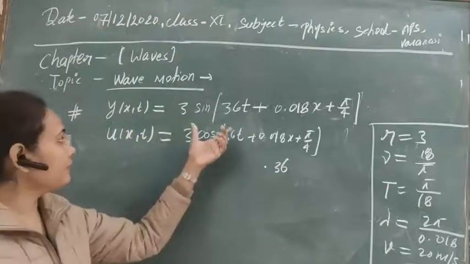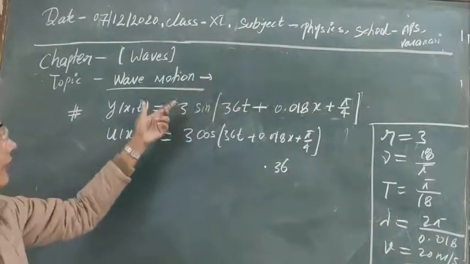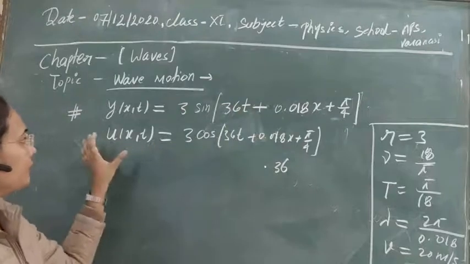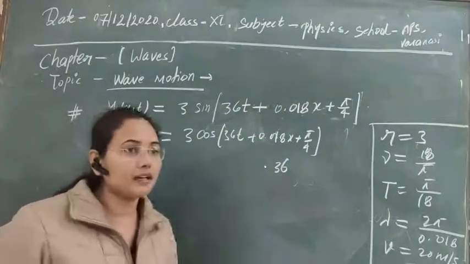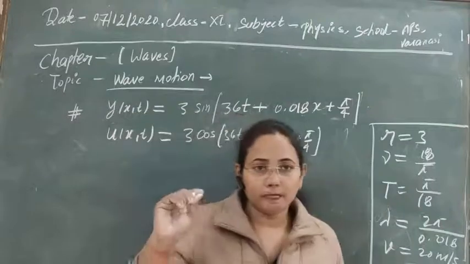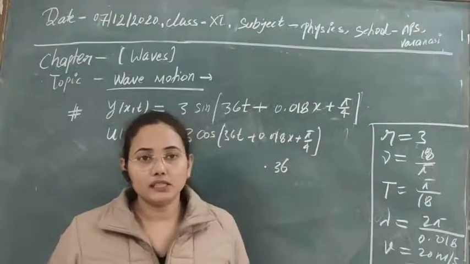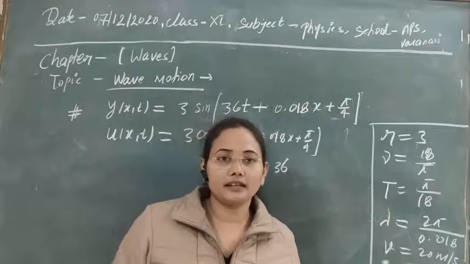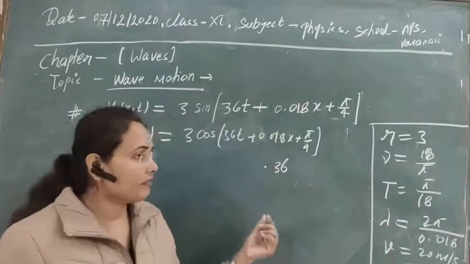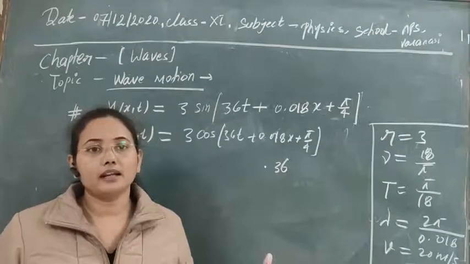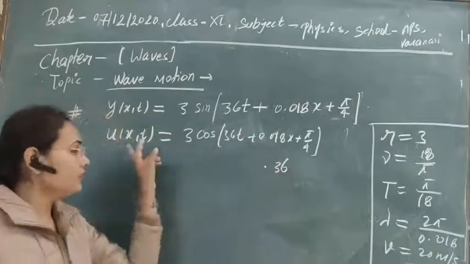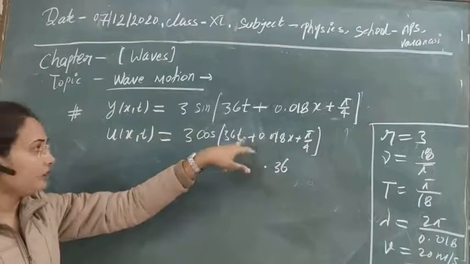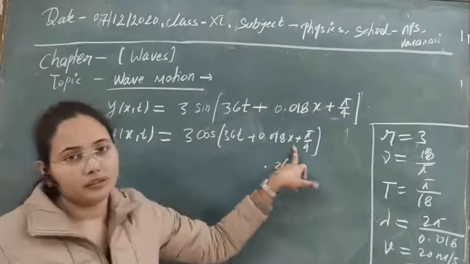Suppose the values of x and t are given, then with the help of them we can calculate the particular value of the particle velocity at a particular point or position in the wave that is progressive, that is traveling. In a traveling wave, there are a number of particles executing simple harmonic motion, so their velocities can be calculated easily by this equation for a particular time and a particular distance.